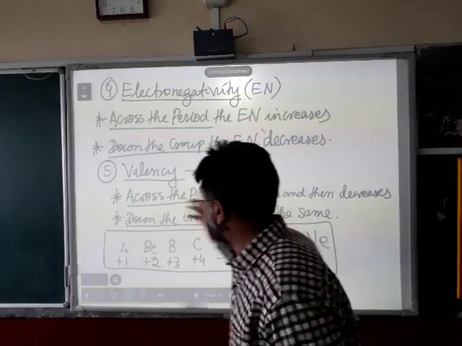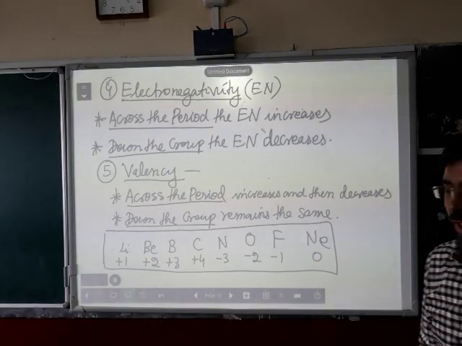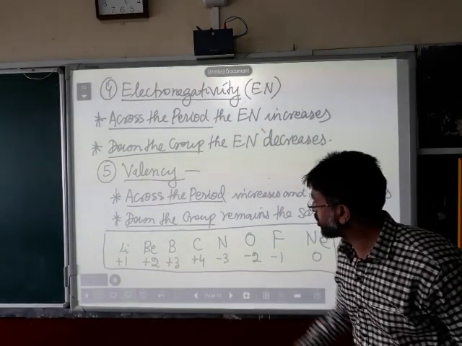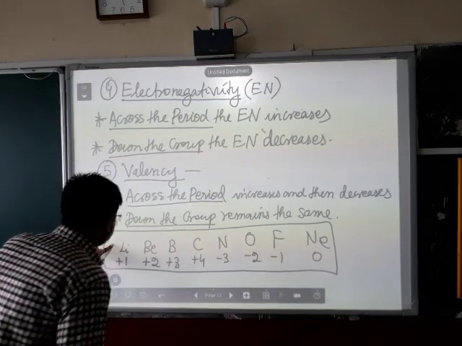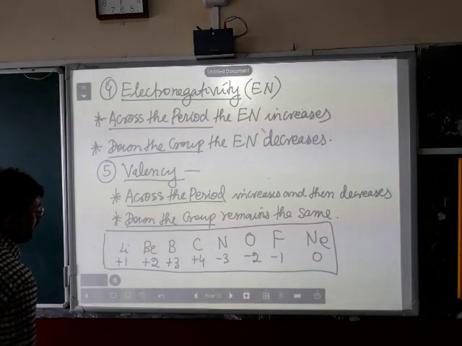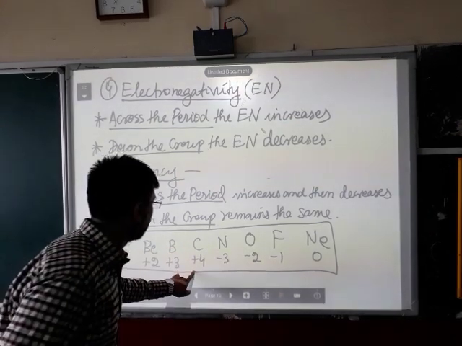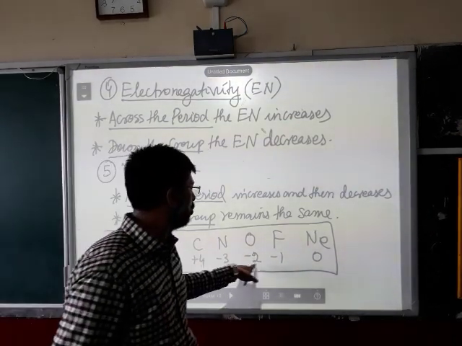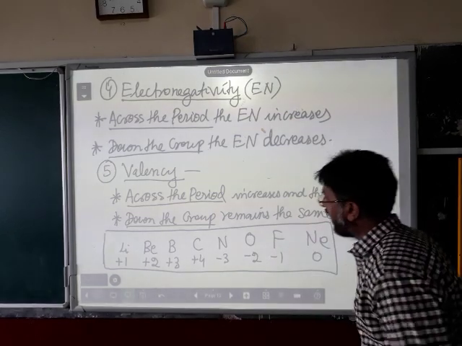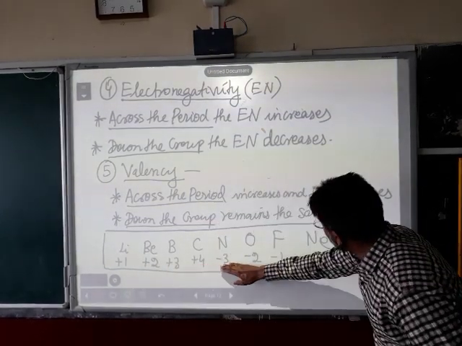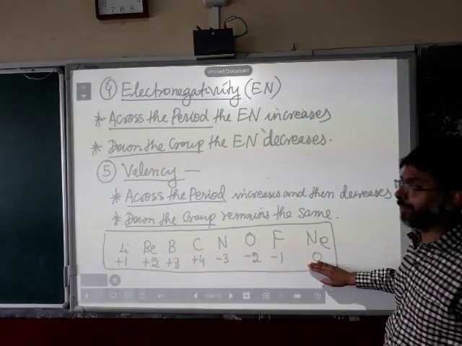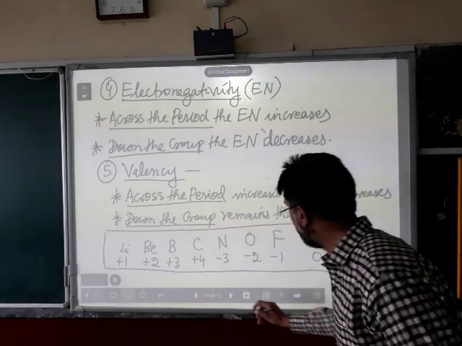That is why in the group, the valency does not change. Now, the example I have mentioned over here. For the valency, lithium has valency +1, beryllium +2, boron +3, carbon +4, nitrogen -3, -2, -1, 0. So, valence is increasing and then it is decreasing across the period. So, that is to be mentioned over here always.